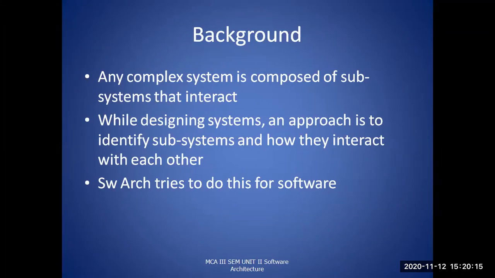This is the major aim of software architecture, which tries to do this for the software also: a complex system will be built with the help of subsystems, with the communication between them also.